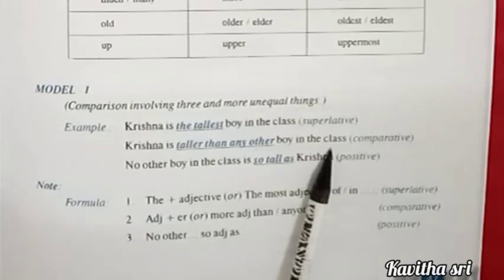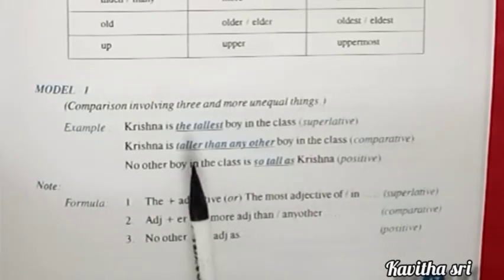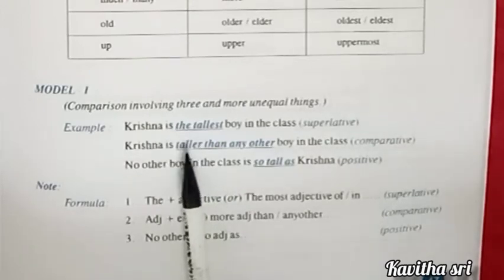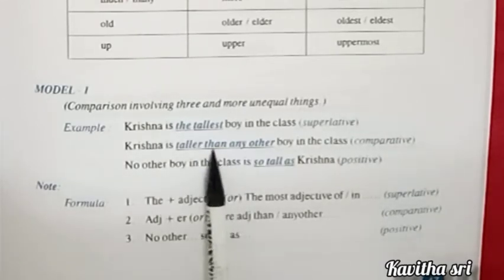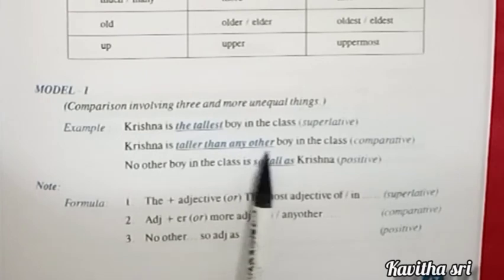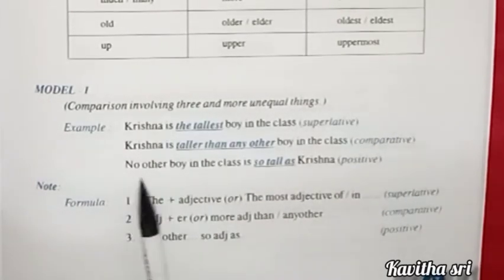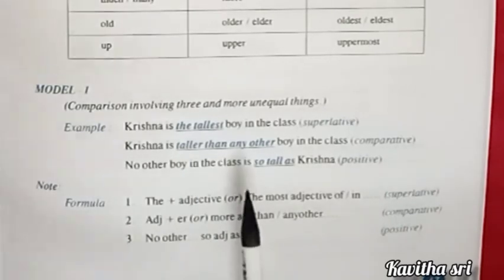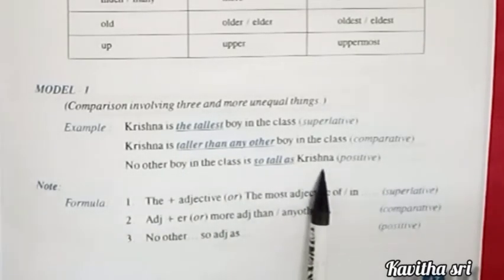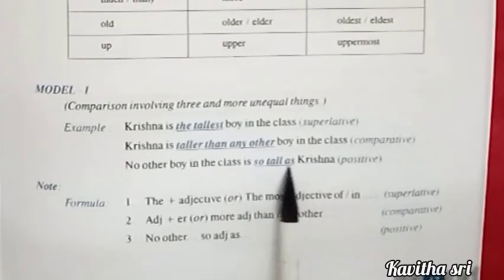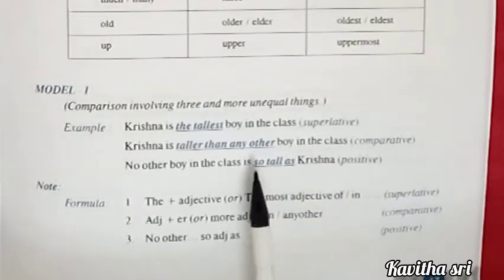So I have told you for comparative degree, we have to add ER to the adjectives followed by the conjunction than. Okay. And here the comparison is among the class. So we have to write as any other boy in the class. Right. And in positive, no other boy in the class is so tall as Krishna. So here we are not comparing with anybody else. Okay.